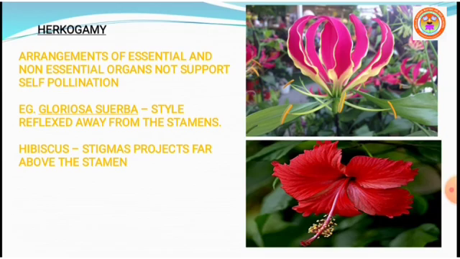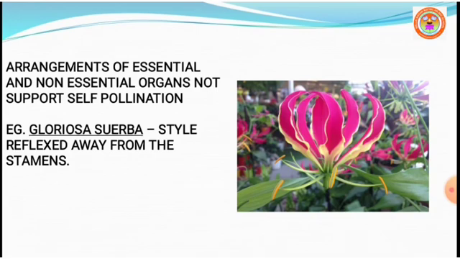Observe these two pictures. The first one is the flower of the plant called Gloriosa superba. In this flower, if you observe very carefully, stamens are here, far away from the stigma. So in this flower, self pollination is not possible.